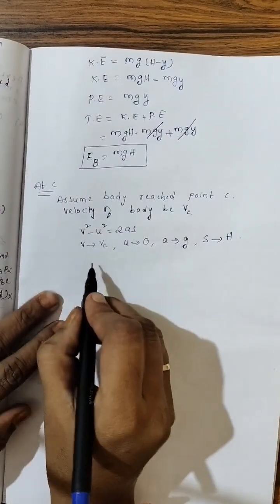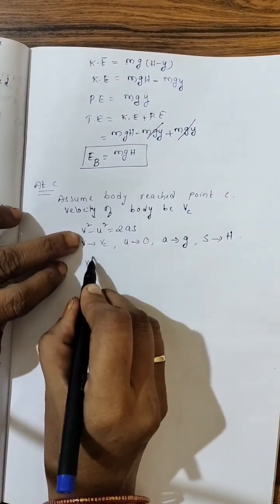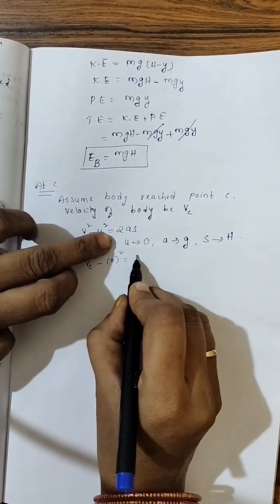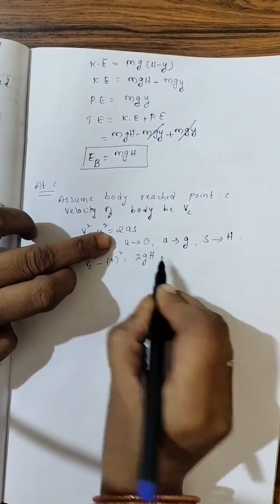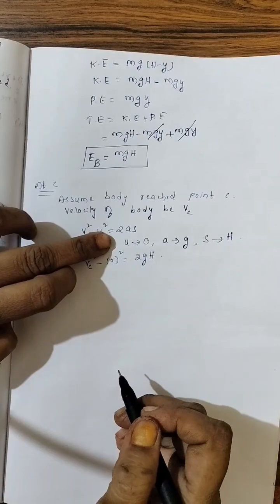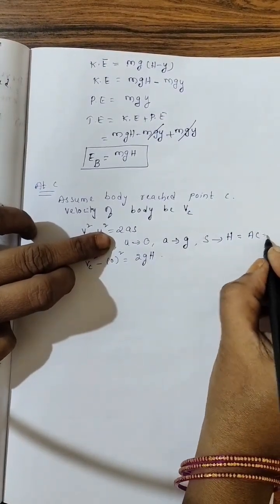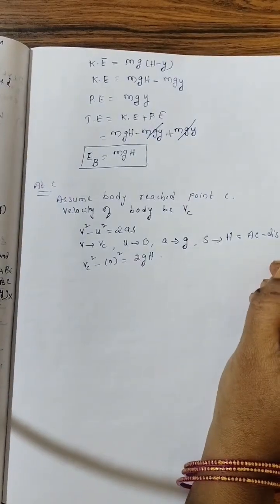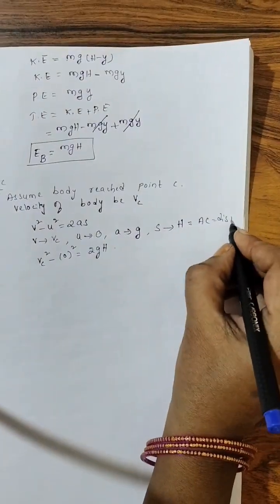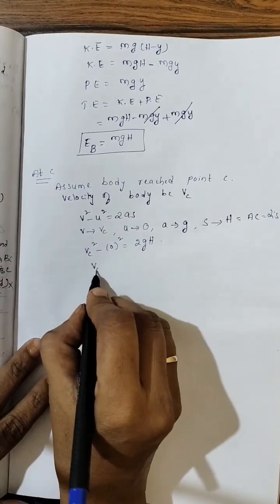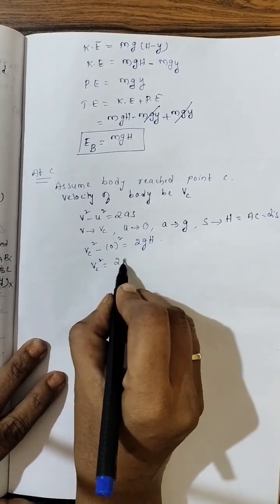Now substitute: in place of v, VC square. In place of u, 0 square. 2g, in place of s, displacement. s is nothing but equivalent to AC, which we call displacement. Right? Clear? So VC square is 2gh.